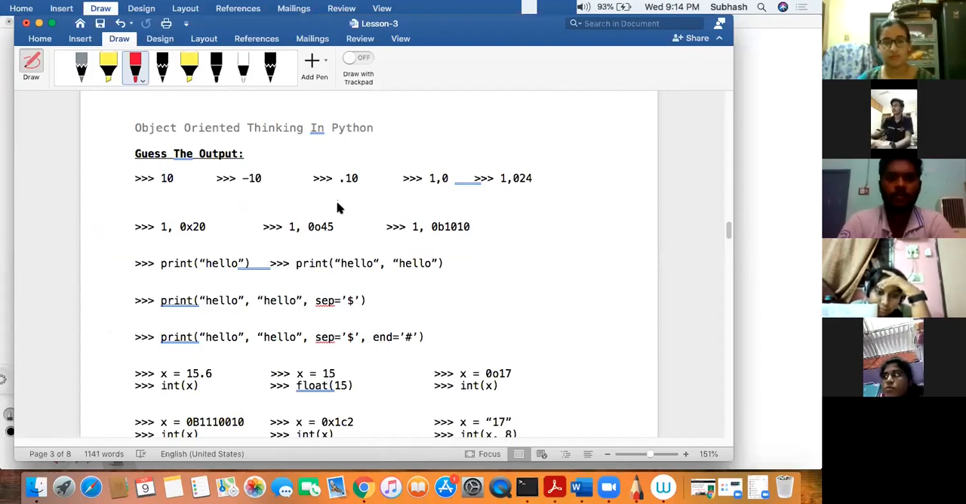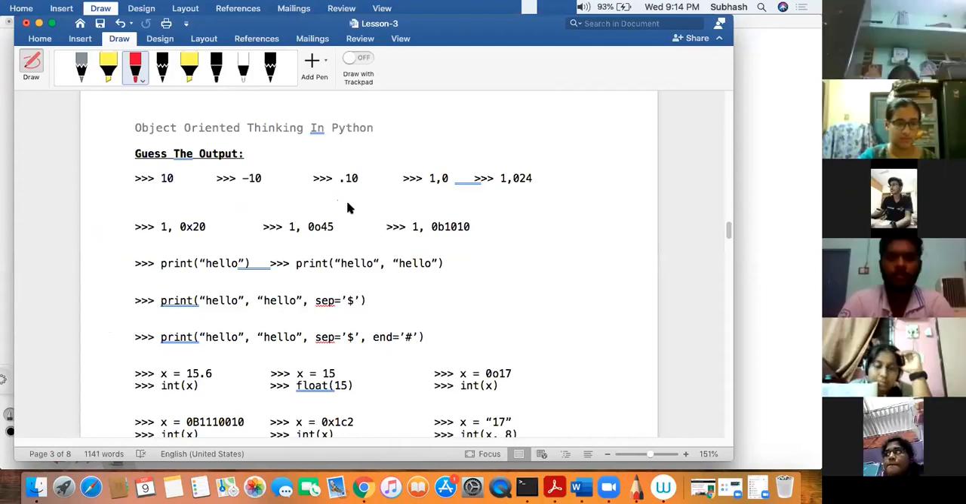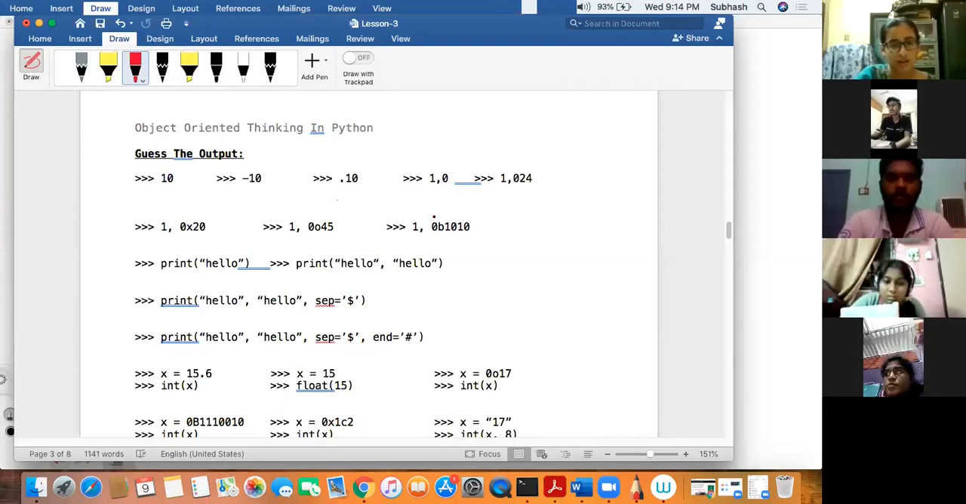Having said that, Akshata, unmute yourself. We can have a discussion over here. Thanks. Now can you tell me the output for 1 comma 0b1010? What number is this? Binary. It's a binary number. So if you convert, what will happen?